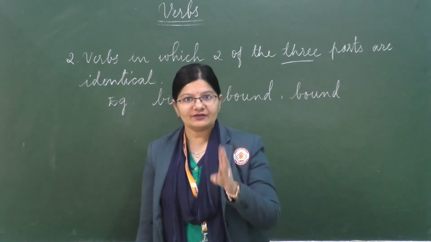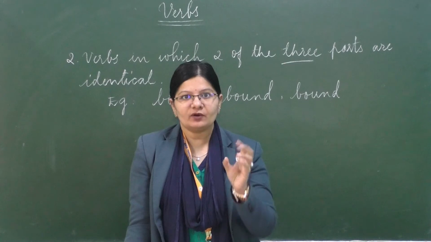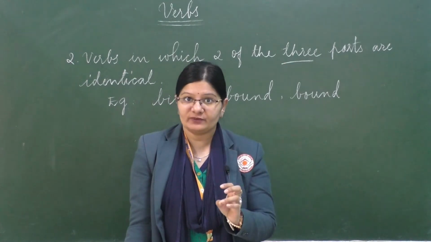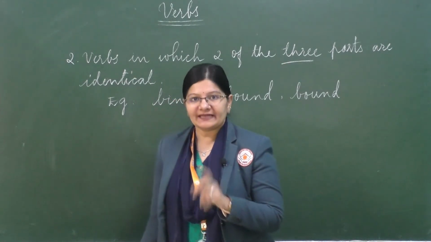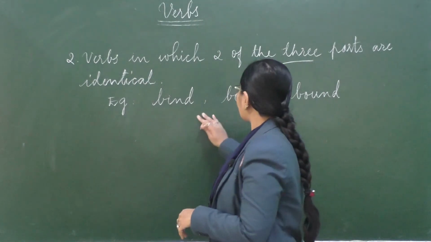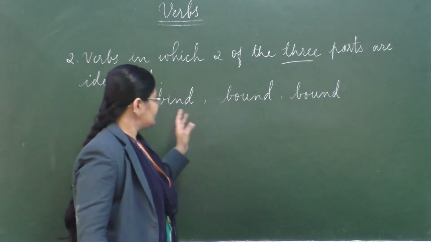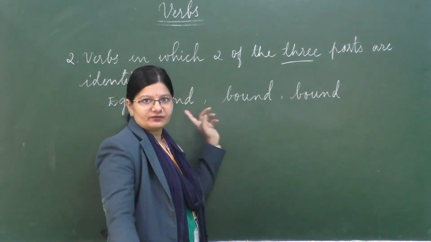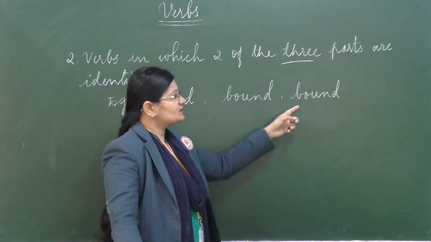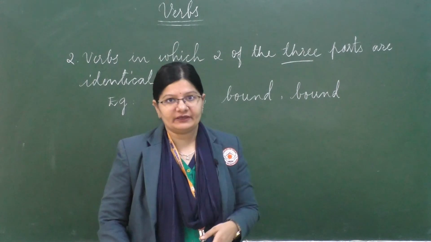There are actually three forms: the base form, the past tense form, and the past participle form. Here the second type is that any two will be identical. For example, bind, bound, and bound. This is the verb, this is the past tense of the verb bind, bound, and the past participle is also bound. So, let us look at the third one now.